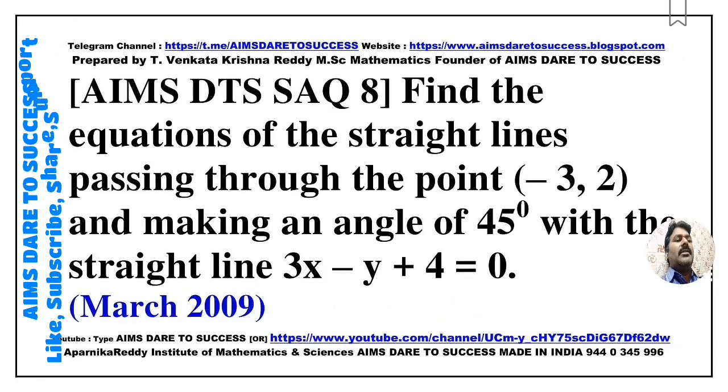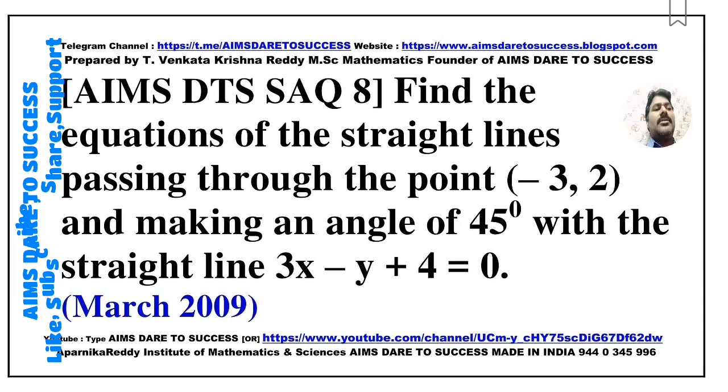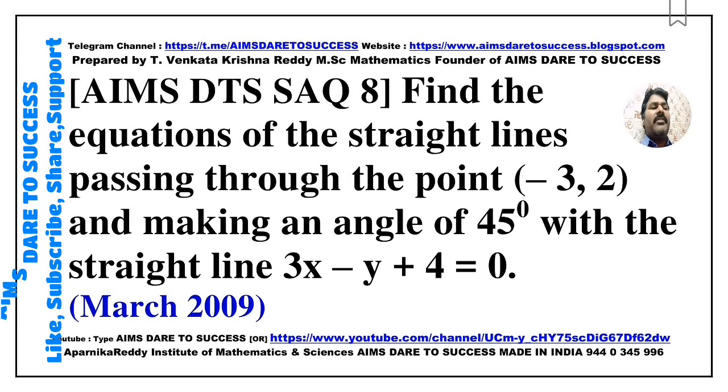Next SAQ 8. Find the equations of the straight lines passing through the point (-3, 2) and making an angle 45 degrees with the straight line 3x - y + 4 = 0. This question came from March 2009.